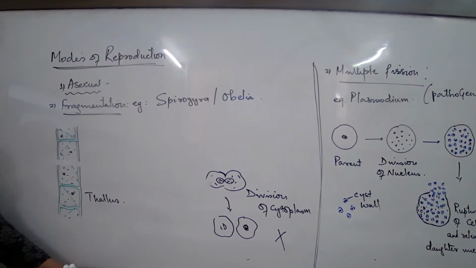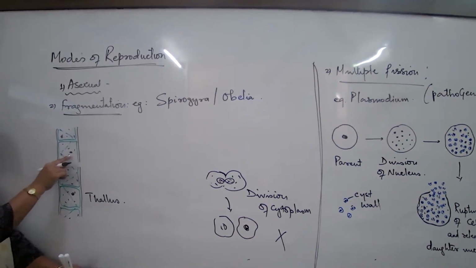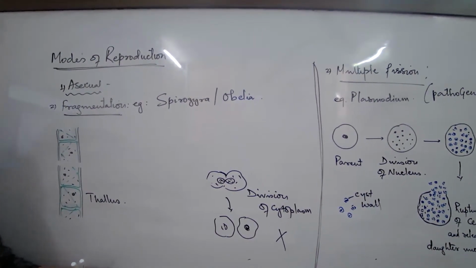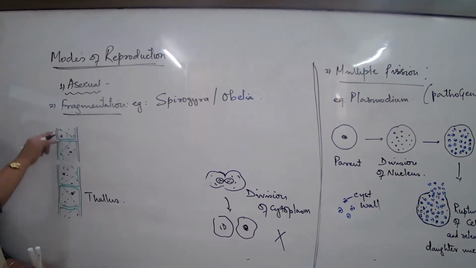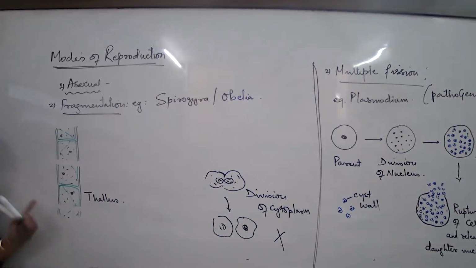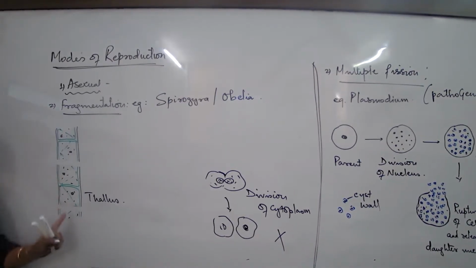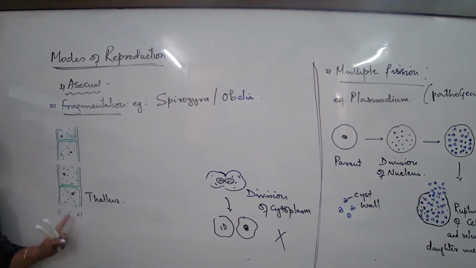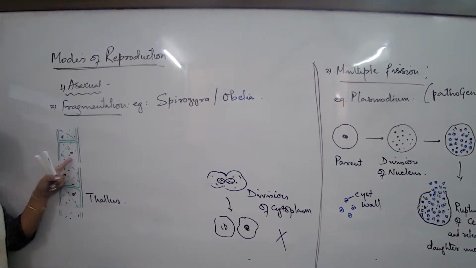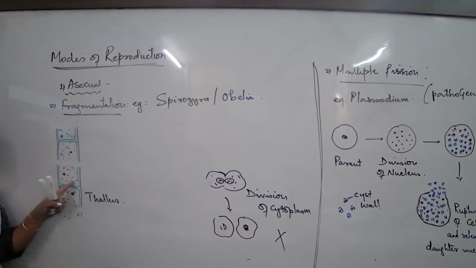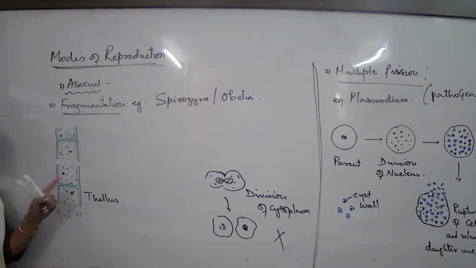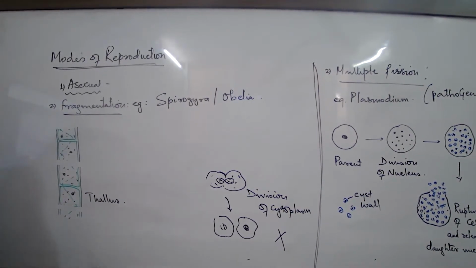Now that it divides into a few fragments, provided every fragment has some 1 or 2 cells, the entire organism itself will have 20, 25, 50 cells, nothing more than that. So say suppose the fragments are something like this. How many fragments am I showing you in this figure? 1, 2, 3. 3, no? Now this particular fragment, does it have an adequate amount of cell parts or cells? Yes. So what generally decides how many organisms will be formed?